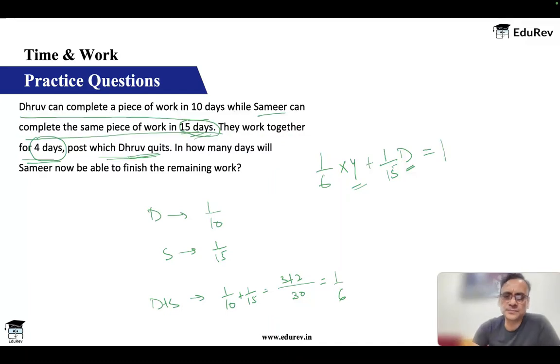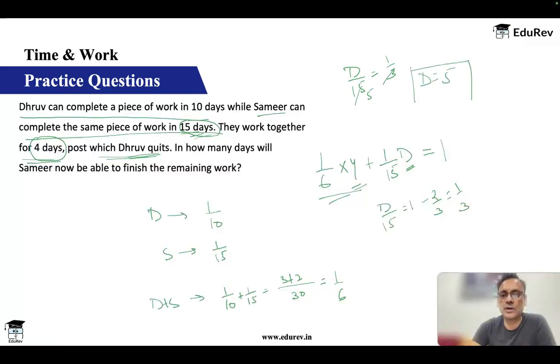A simple equation. Okay, first part is 4 by 6. 4 by 6 is 2 by 3. 2 by 3 I will take on the other side. So you'll get D by 15 is equal to 1 minus 2 by 3, or 1 by 3. So D by 15 is equal to 1 by 3. This is 5. So D is equal to 5. Samir will take 5 more days to finish the work.